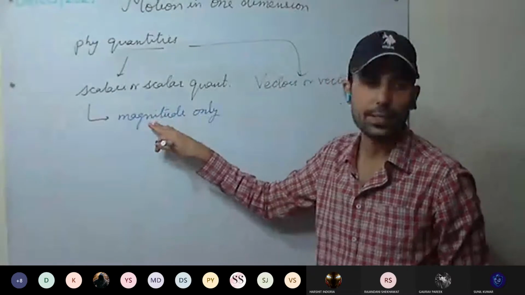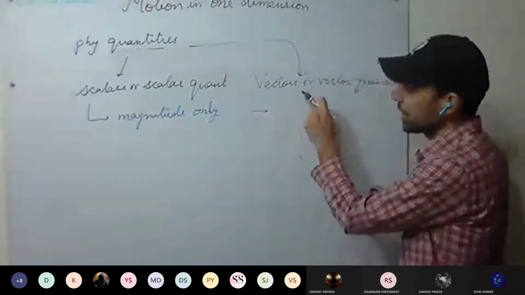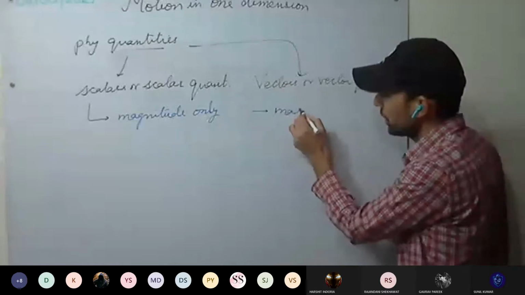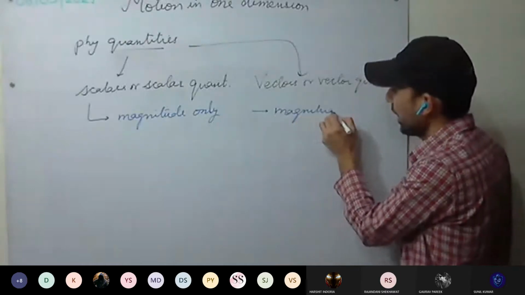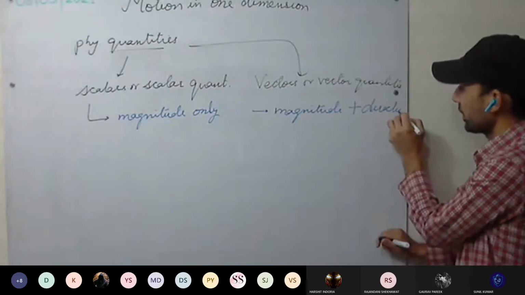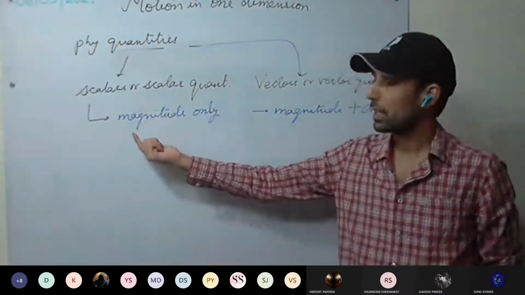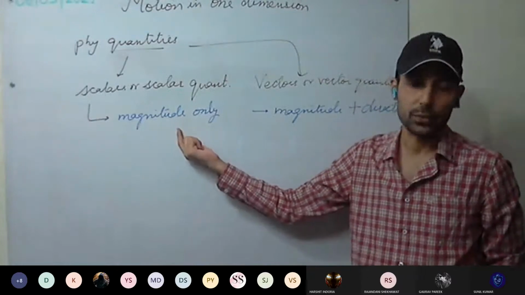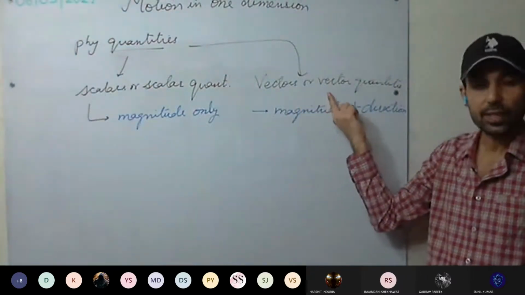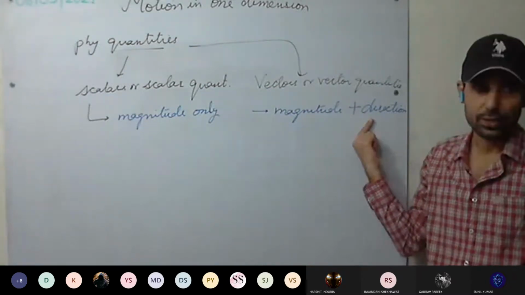There is no direction here. Whereas vector quantities are represented by magnitude and direction, and direction is required. Did you get the difference? Scalar quantities are expressed by their magnitude only, whereas vector quantities are expressed by their magnitude as well as direction.